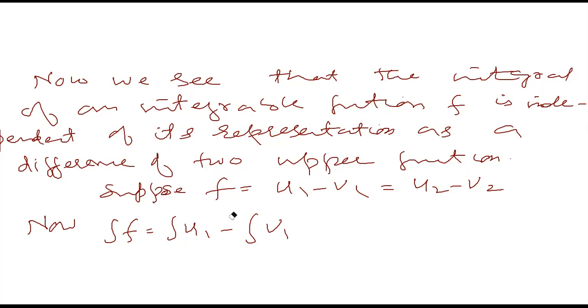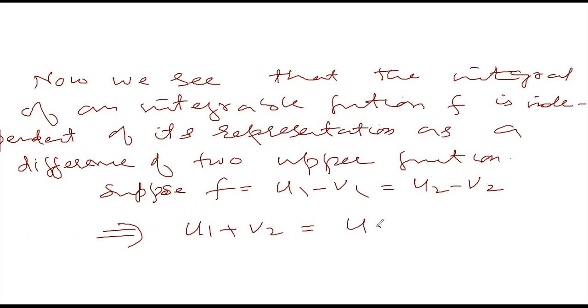So okay, it's not the way of doing this. This implies u1 plus v2 is equal to u2 plus v1. Now we apply the integral. Now we have only positive terms.